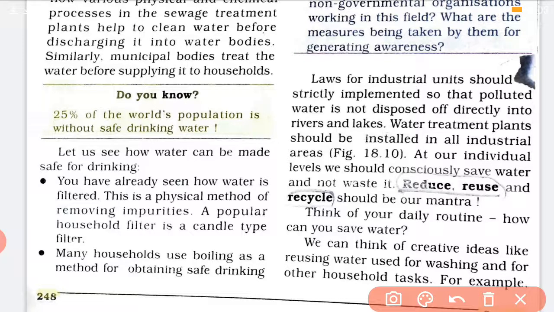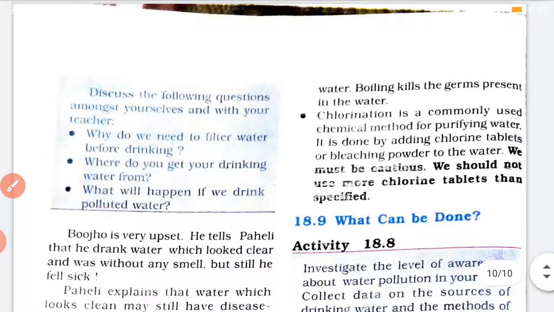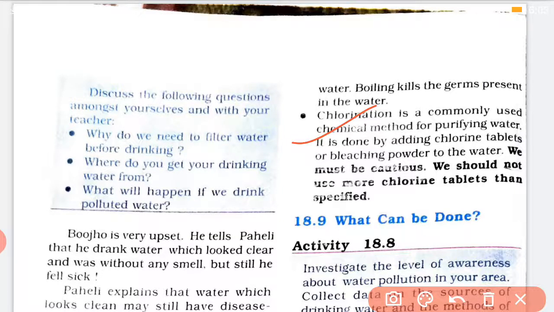Now when we need safe drinking water, what are the steps we can follow? That water can be filtered. It is a method we are using every day. आपके घर में या तो filter होगा या RO लगा होगा, aquaguard लगा होगा. This is a popular method of filtering the water used for drinking. Second is boiling. अगर आपके घर में filter नहीं है, you can boil the water. That also removes the impurities and germs. And third is the use of chlorine, or a little bleaching powder, which is used to clean the water.